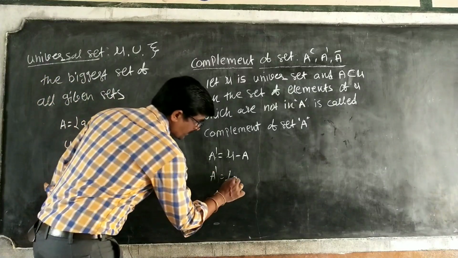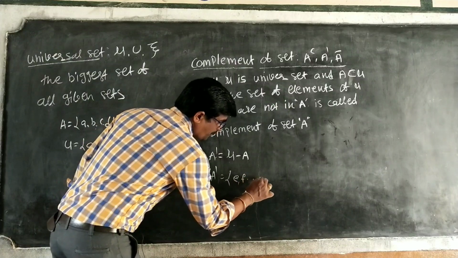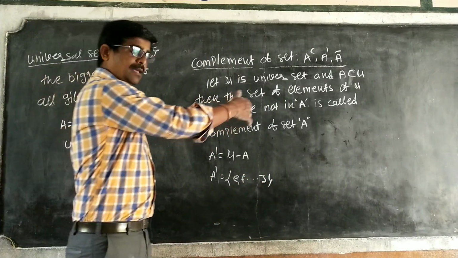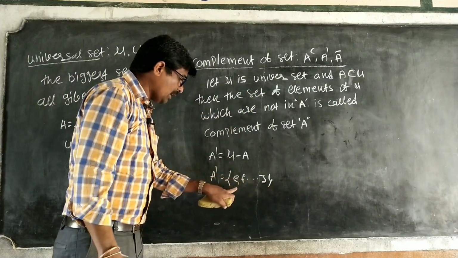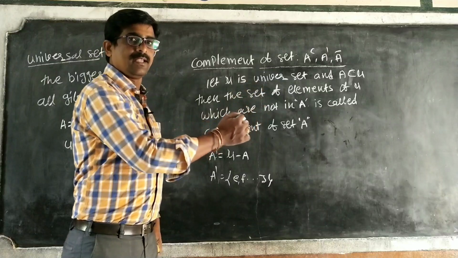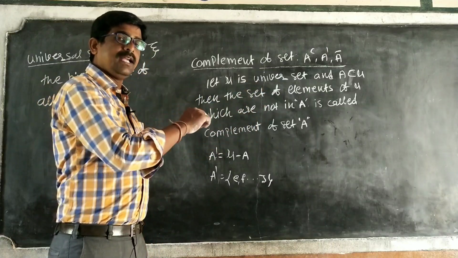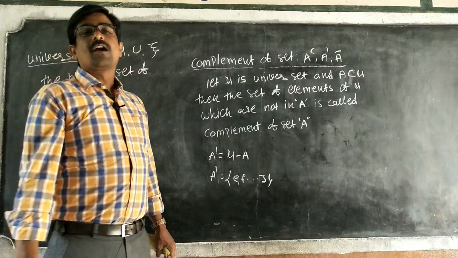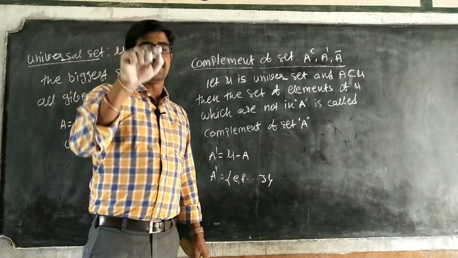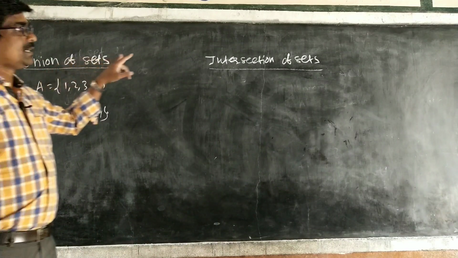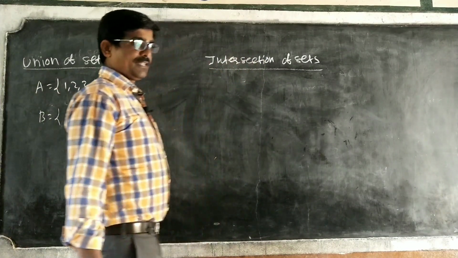Next, what happened? E, F, up to Z. E, F, H, I, J, K elements up to Z. These are called the A complement. Complement means mu minus A. The elements which are not in A, remove. The remaining elements are called the complement of the set A. Okay? Right.